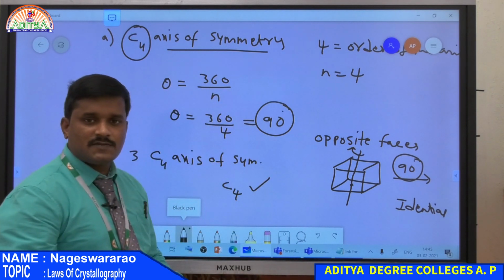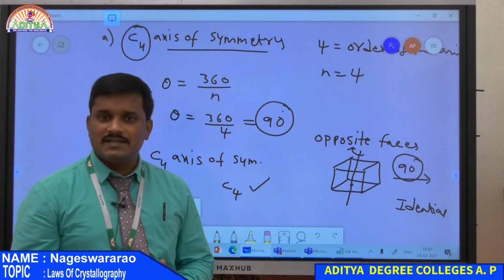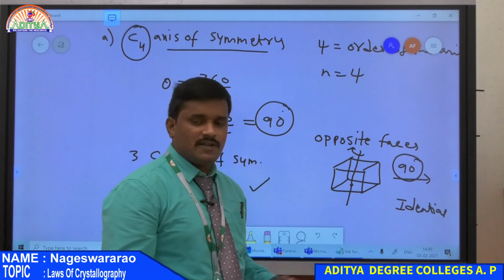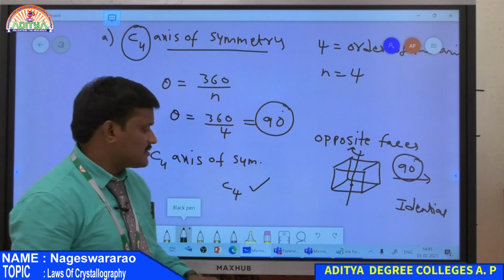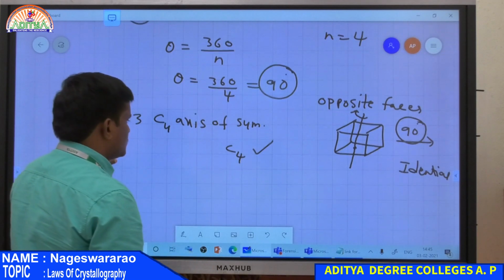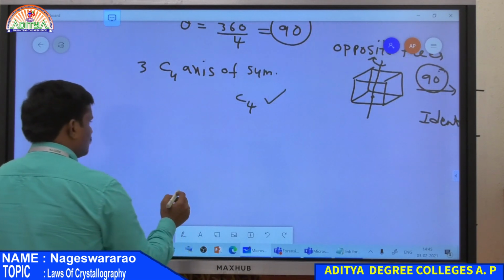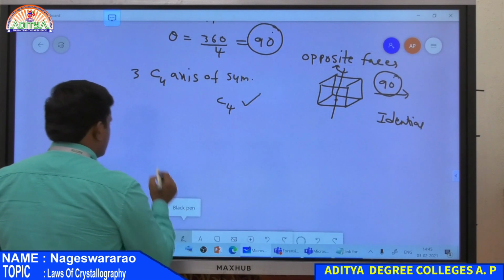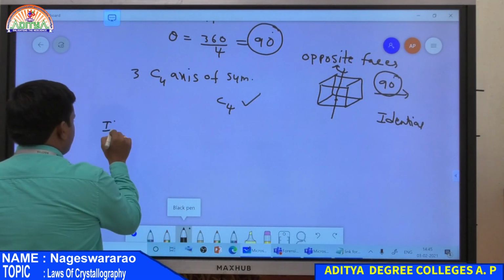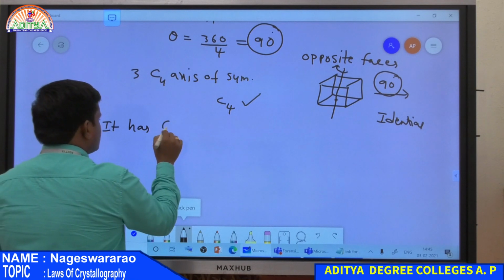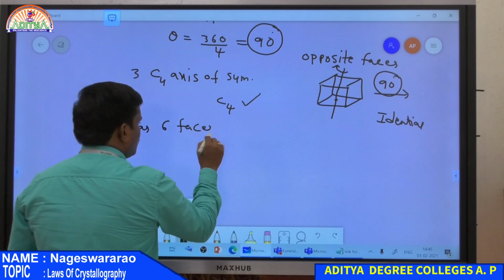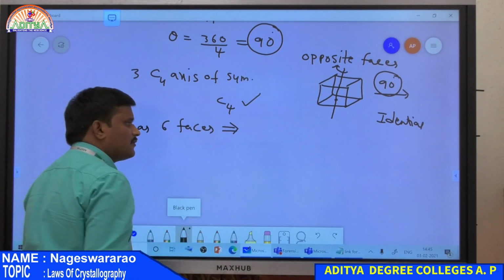Therefore, a C4 axis of symmetry is an axis passing through opposite faces of a crystal, and each crystal has 6 faces. Hence, how many C4 axes are there?